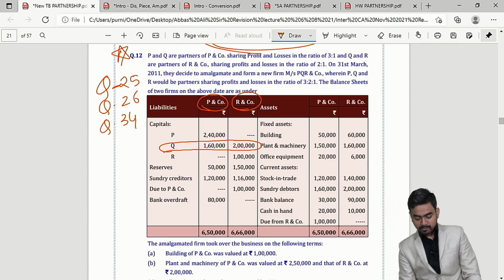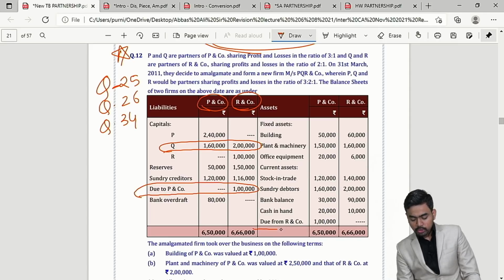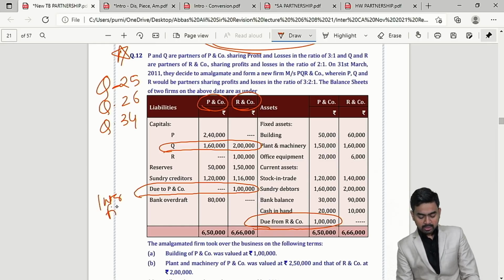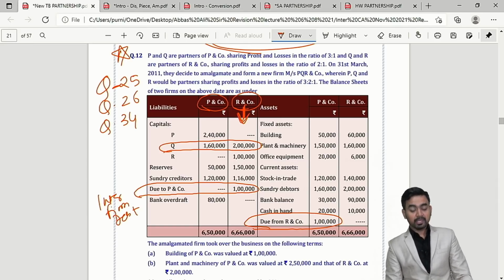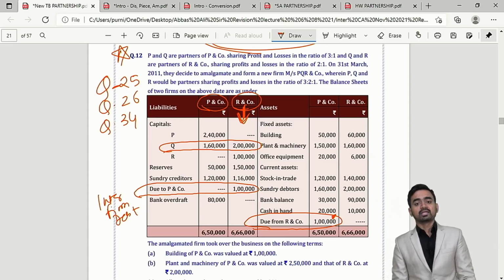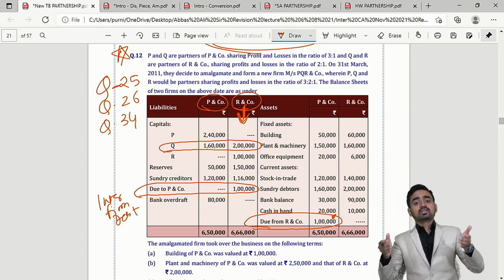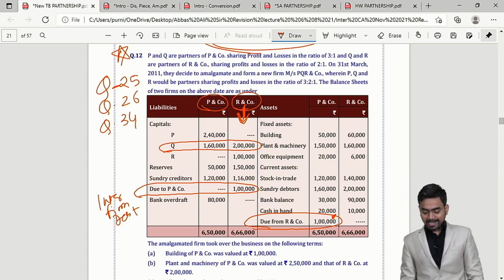Concentrate please. Here due to P and Co, and over here due from R and Co is given. This is known as inter-firm debt. Is it clear? So from the point of view of R, money is payable to P, and from the point of view of P, money is receivable from R. This is known as inter-firm debt. In the new firm's book, it will be cancelled.